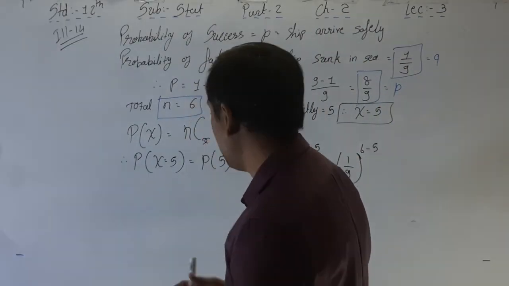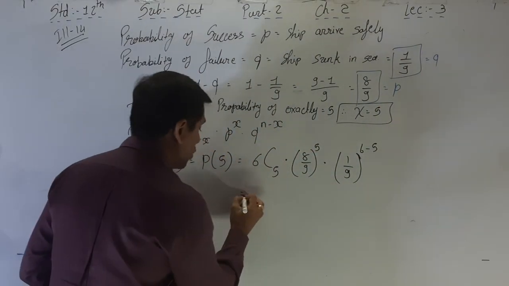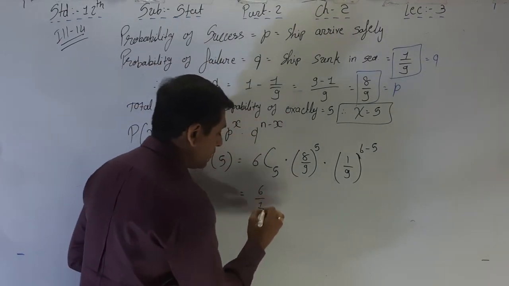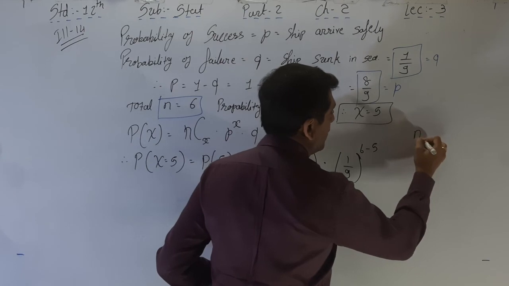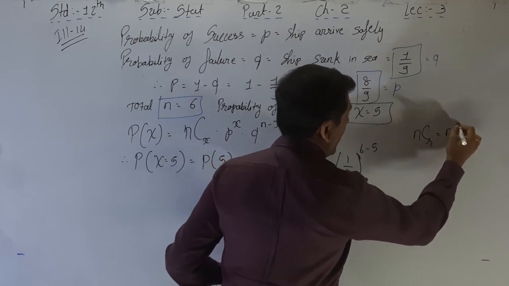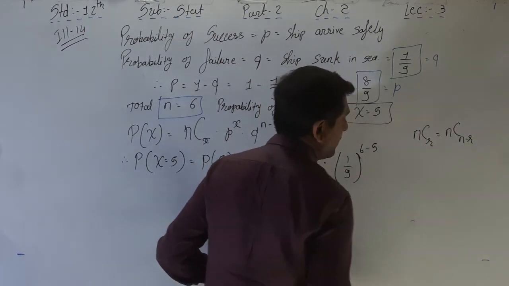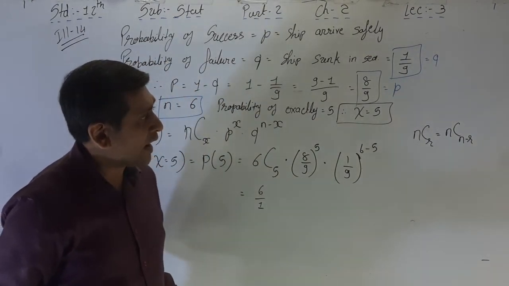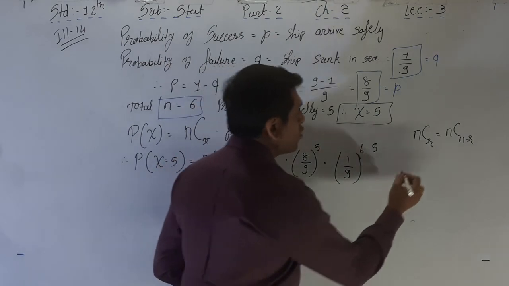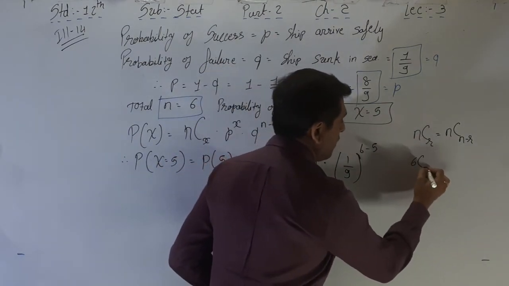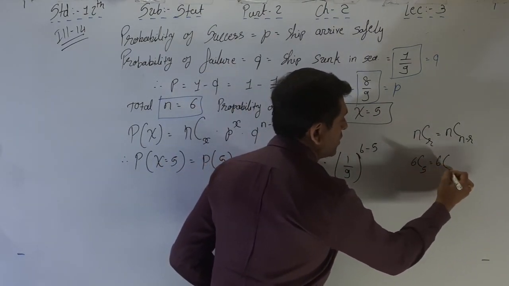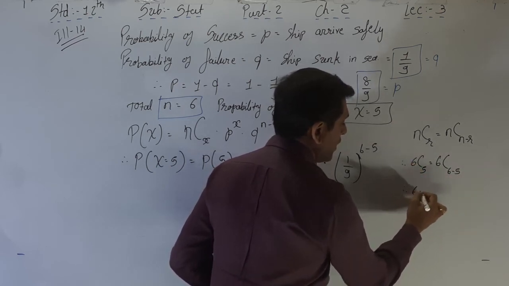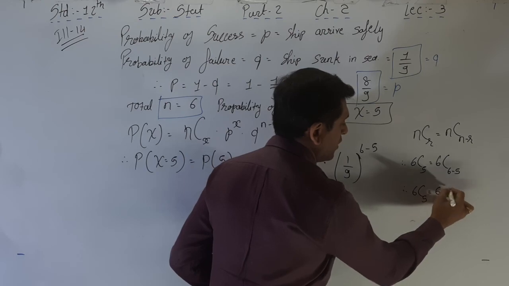So now we simplify this: 6C5. See here, NCR is equal to NC(N minus R). This is the formula. So 6C5 is equal to 6C(6 minus 5), you can say 6C5 is equal to 6C1.